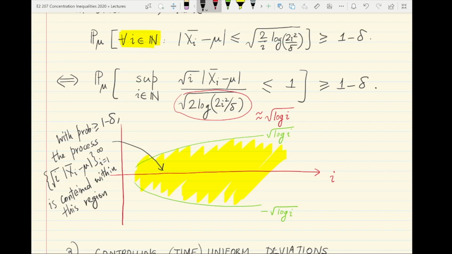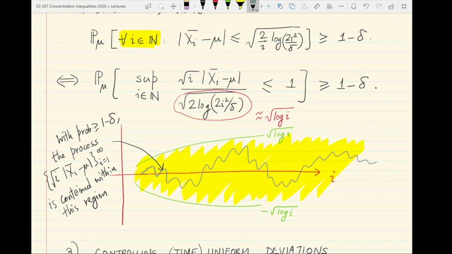Okay, so there is this tube, if you wish. This is a tube that is bounded by the functions roughly square root log i and minus square root log i, and what we've established by this very basic union bounding argument is that if you take a scaled version of the difference between the sample mean and the true mean, scaled by square root of the number of samples, and plot that trajectory, then a typical trajectory is going to wander always within this tube. Okay, so that's what we've shown.